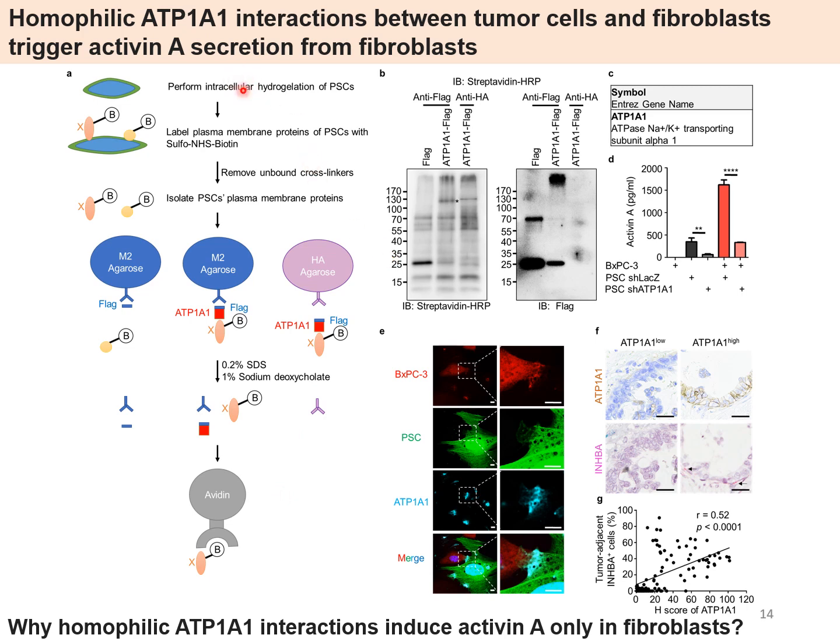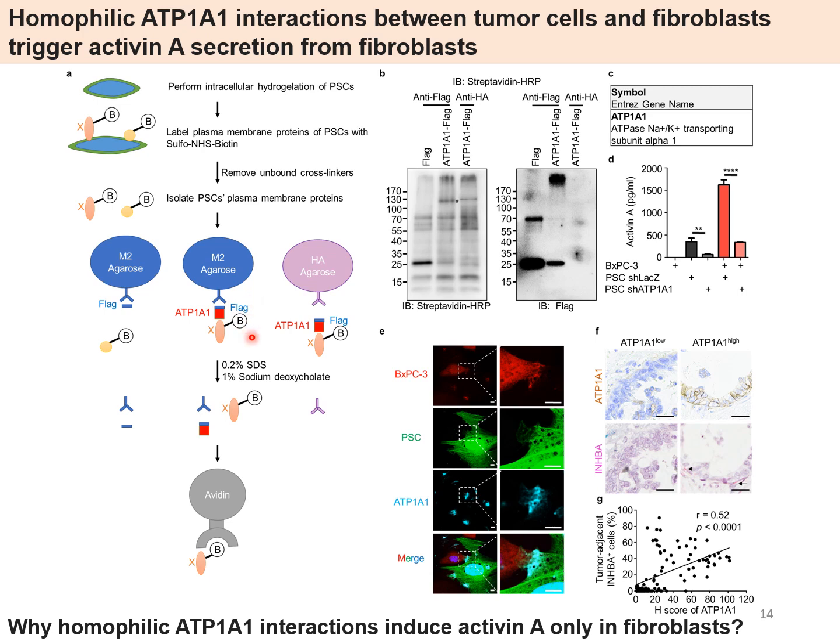To perform the experiment, first I performed intracellular hydrogelation of pancreatic stellate cells, which are fibroblasts. Then I labeled the plasma membrane protein with a cross-linker, purified the plasma membrane protein, and incubated it with agarose beads containing FLAG-only control, ATP1A1-FLAG, or another type of agarose beads as control.